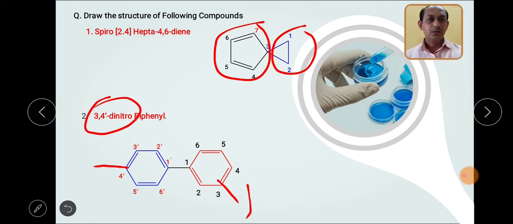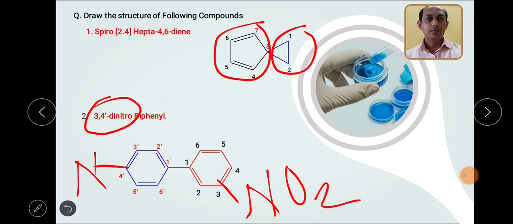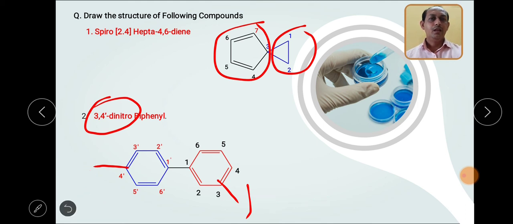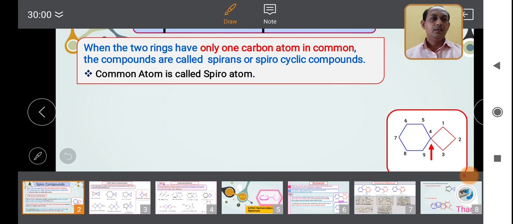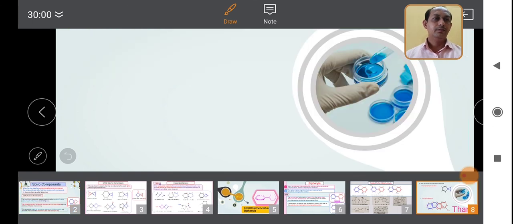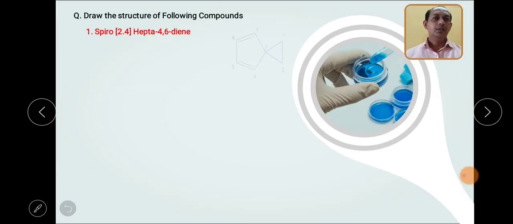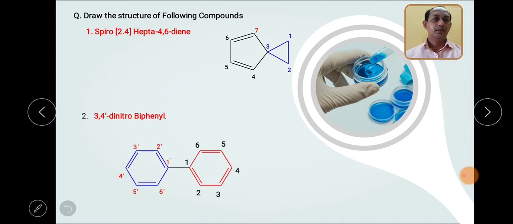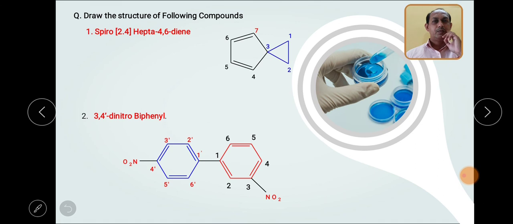This one. So what can I write here? Nitro, here also nitro. Okay, so this is your structure. So this is how we can also write the structures. So this is the structure we were asked.